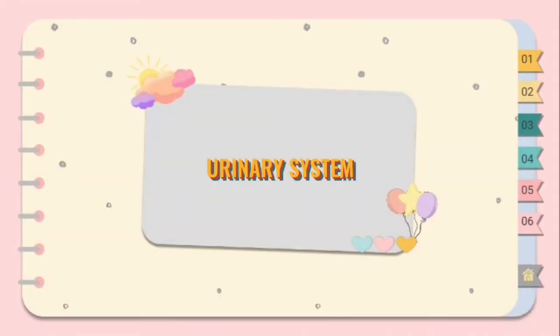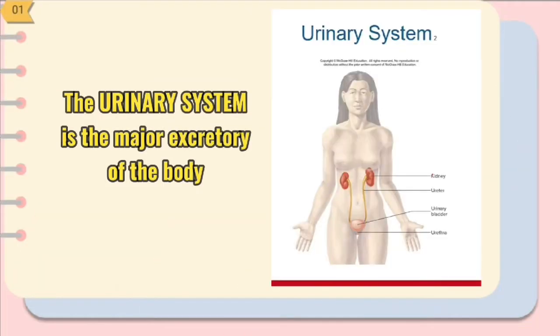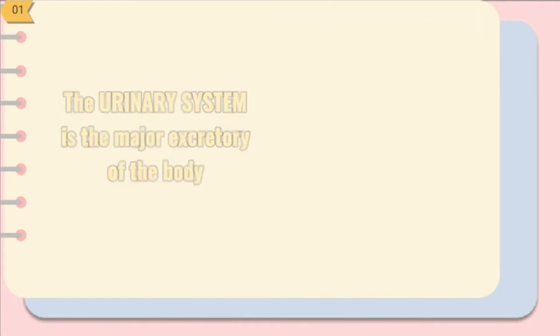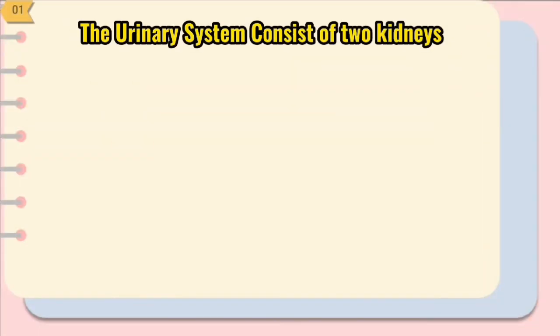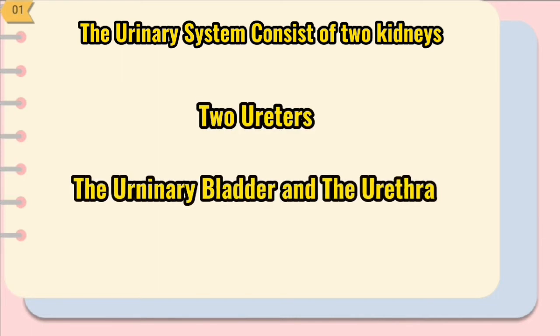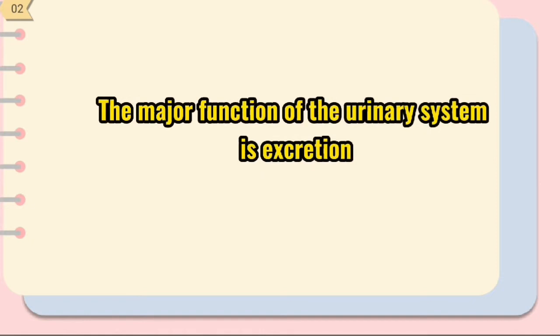So, what is the urinary system? The urinary system is the major excretory system of the body. Some organs in other systems also eliminate waste, but they are not able to compensate in case of kidney failure. The urinary system consists of two kidneys, two ureters, the urinary bladder, and the urethra. The major function of the urinary system is excretion, which controls the composition and volume of the body.